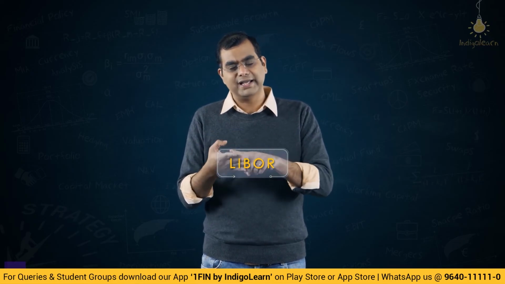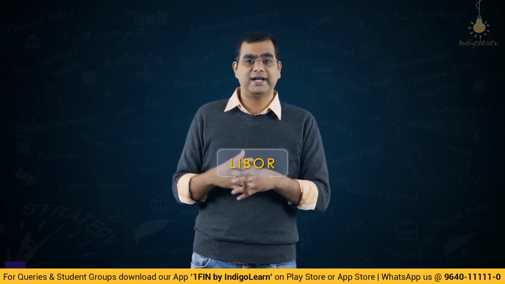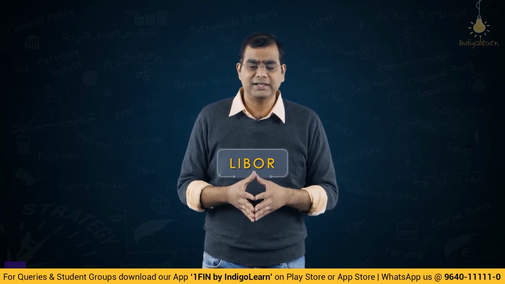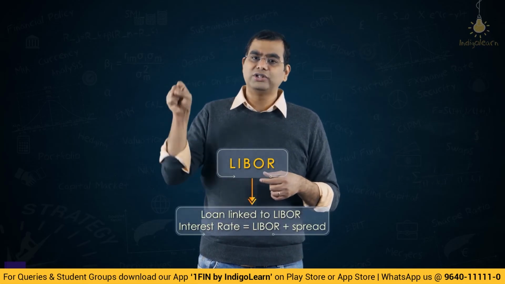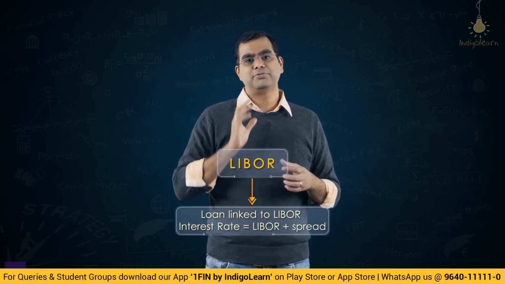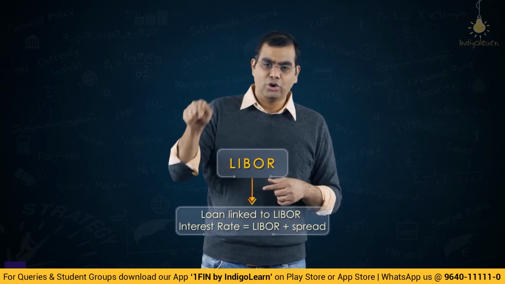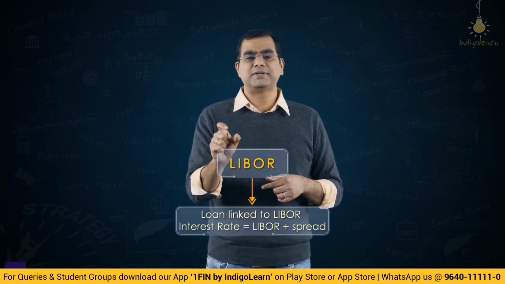Some of them may not actually exist, like 3 day, 4 day. I just gave you an example. But 3 months exists, 6 months exists, 1 month exists, 1 day exists, 1 week exists. So a lot of these varieties of LIBOR exist, and they are there for multiple currencies also. These rates are quoted between two banks on a specific date. If on that day you are borrowing money, then you will link your loan to that day's LIBOR plus this much spread.